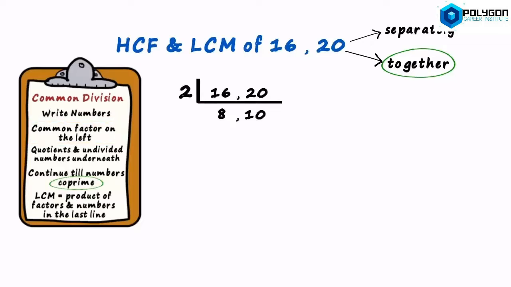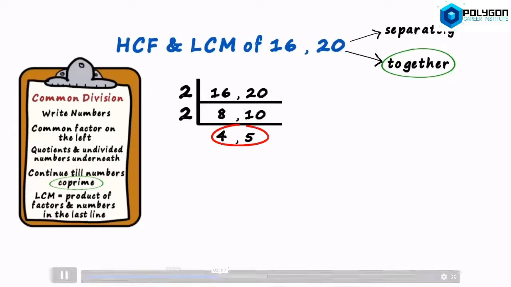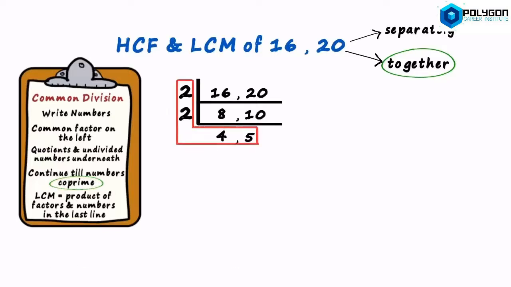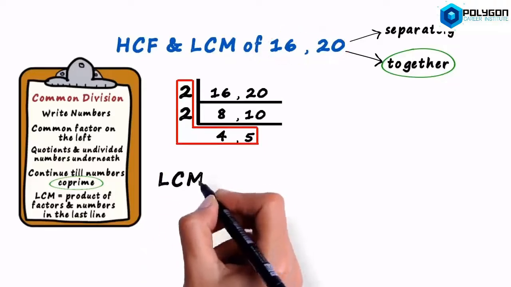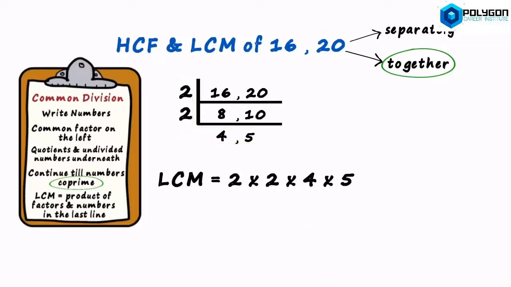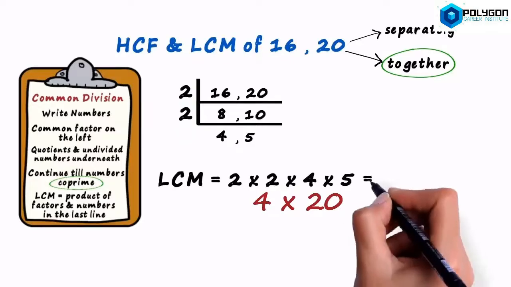They have 2 as their common factor, and 2 times 4 is 8, 2 times 5 is 10. We stop here since 4 and 5 are co-prime numbers. They have no common factors except 1. The product of the numbers in this L shape gives us the LCM of the two numbers. The LCM equals 2 times 2 times 4 times 5. That is 4 multiplied by 20, which equals 80.